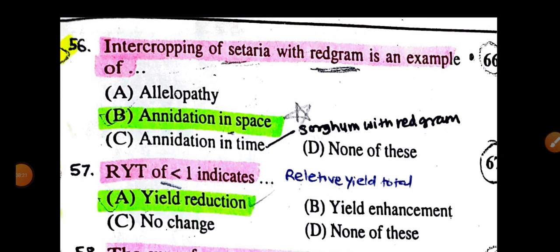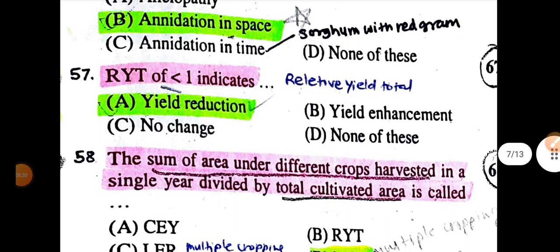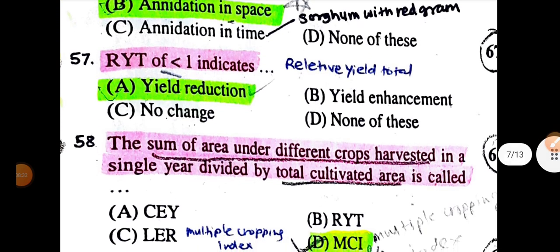Intercropping of setaria with red gram is an example of nidation in space, while sorghum with red gram is a nidation in time. Relative yield total is the yield advantage measured on the basis of unit area and unit population. It is called relative yield total.